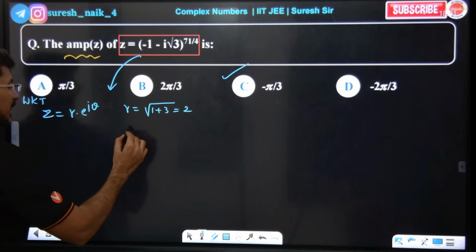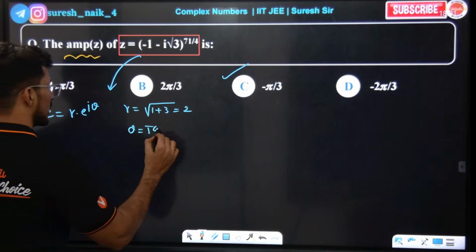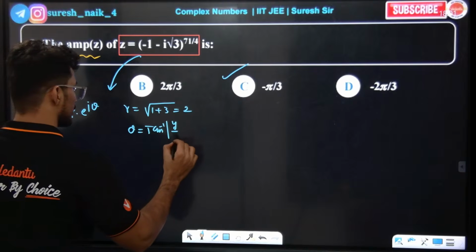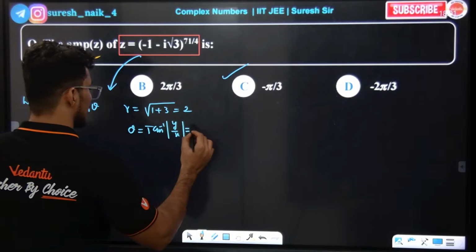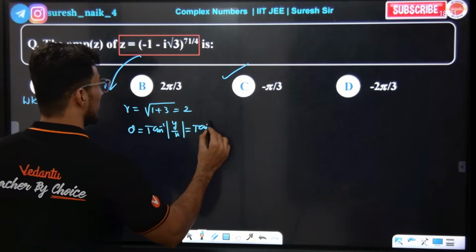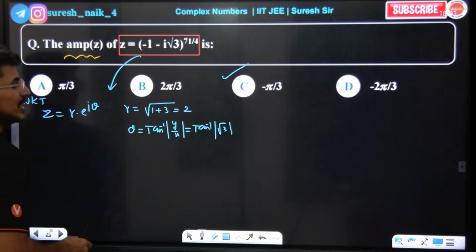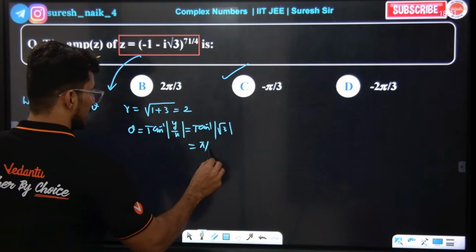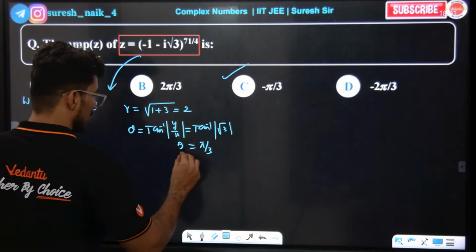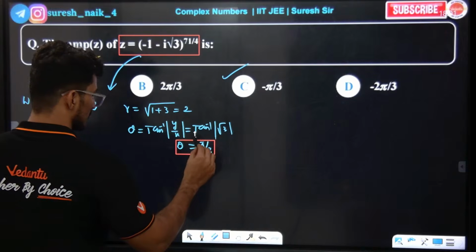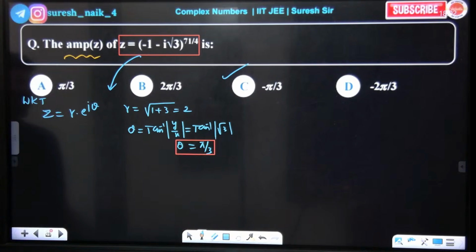Theta is tan inverse of y by x. So tan inverse of what? Y is minus root 3, x is minus 1, so tan theta is root 3, which gives 60 degrees. Theta is 60 here. Since it lies in the third quadrant, what should we say?